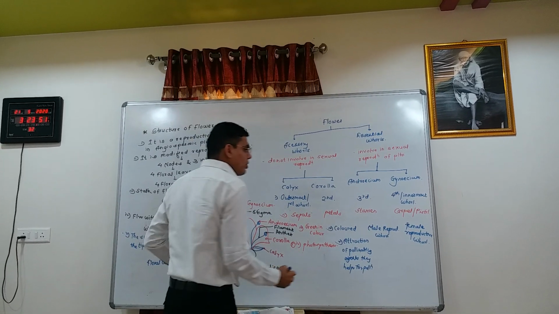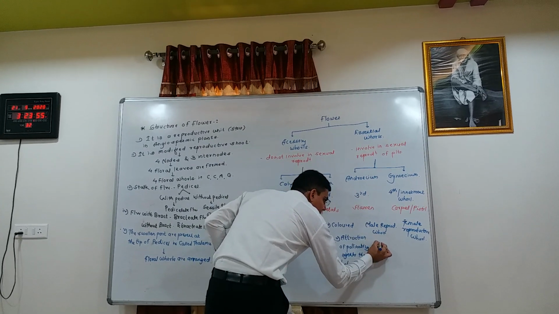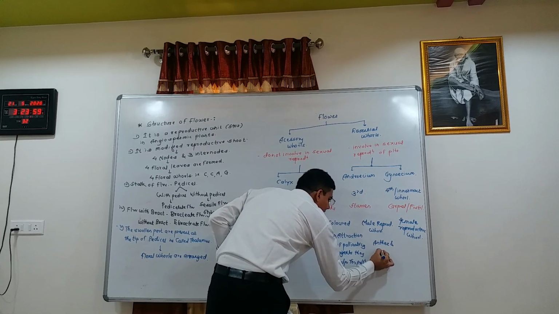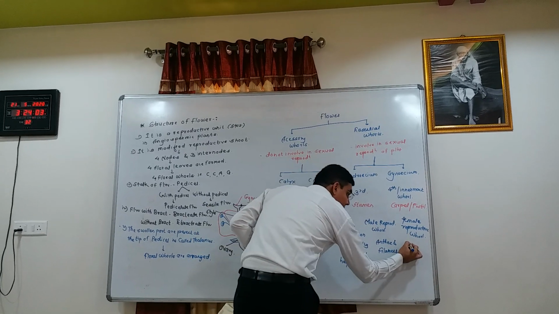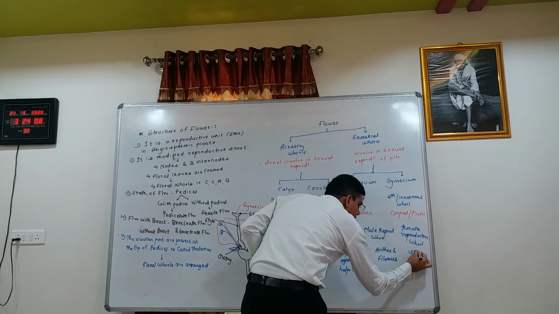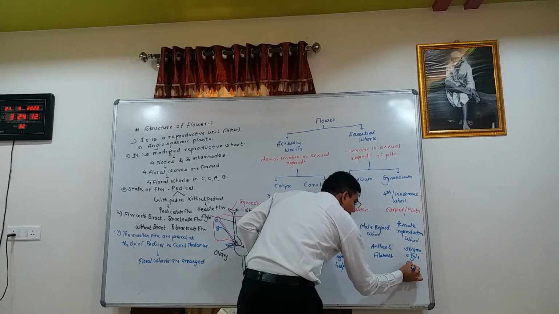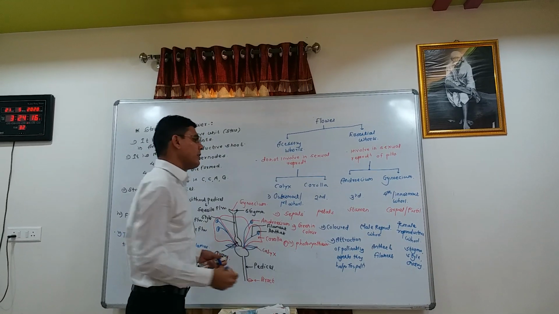The androecium consists of two main parts, that is anther and filament. The gynoecium consists of three main parts, that is stigma, style, and ovary.